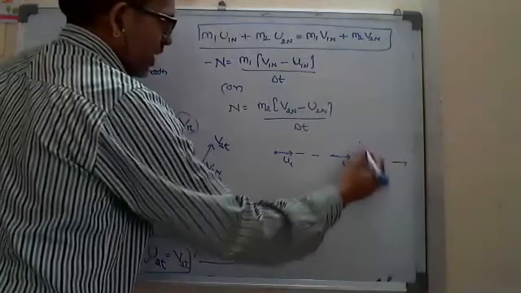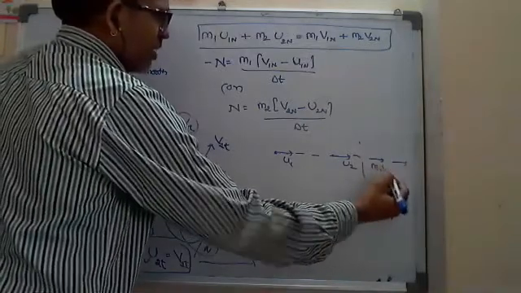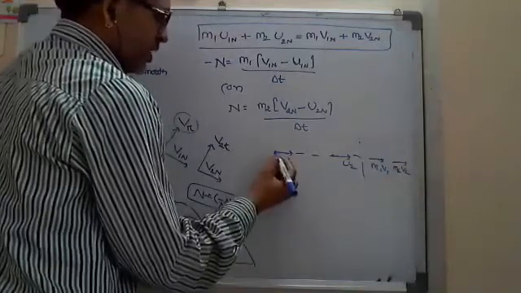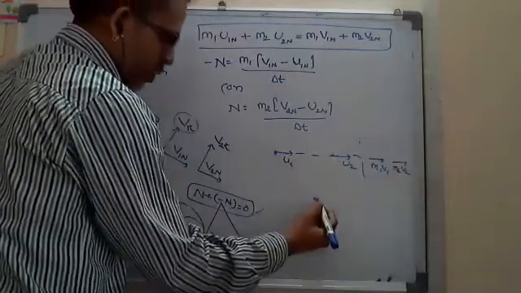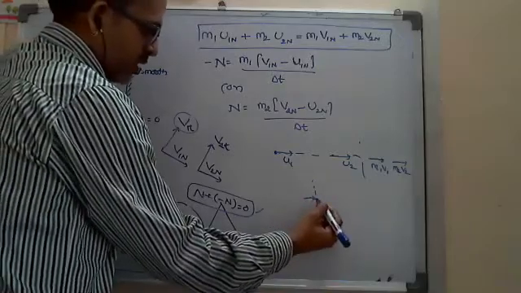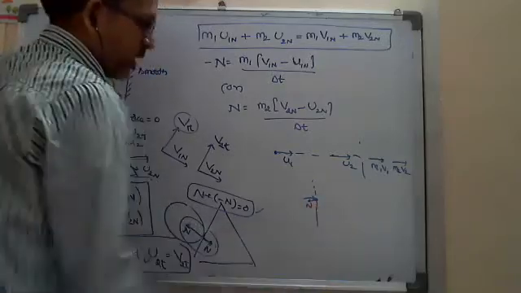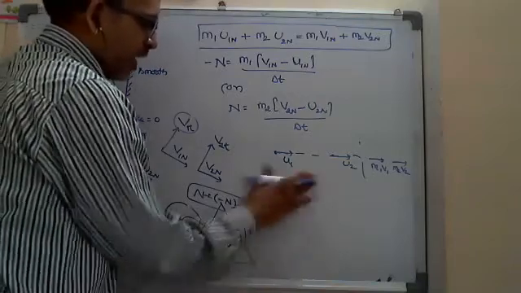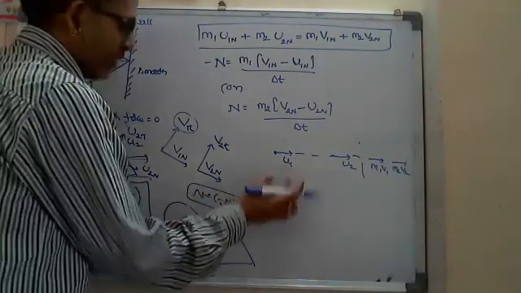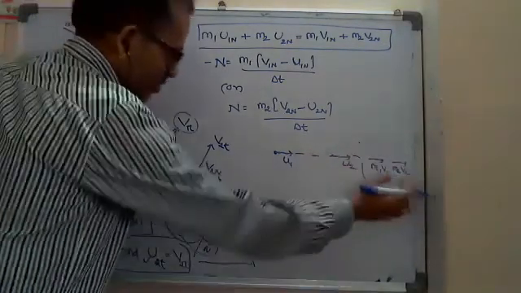Since we are considering point masses, the two velocities are in the direction of the normal only, so they are not dividing the components of velocities. Straight away in the basic model, we write m1 u1 plus m2 u2 equals m1 v1 plus m2 v2.